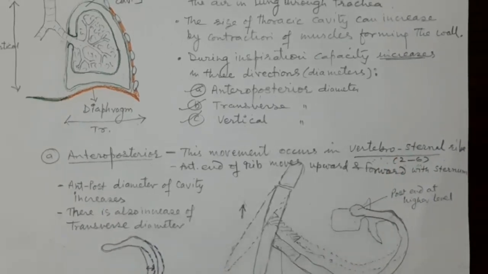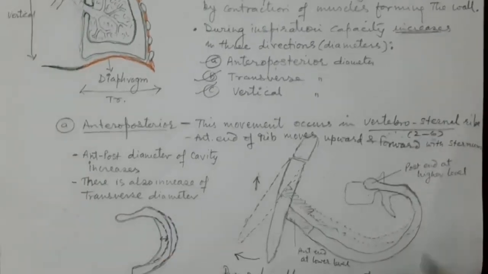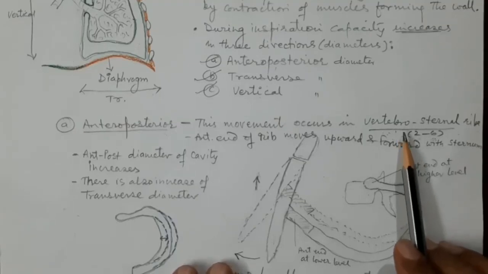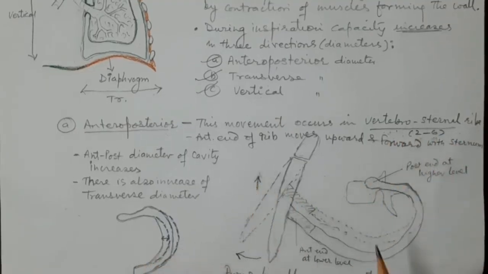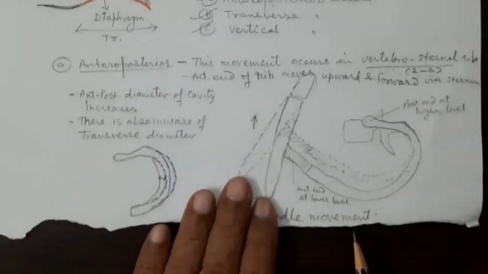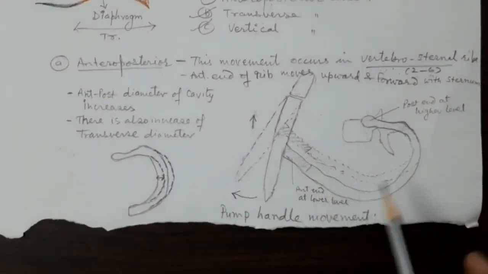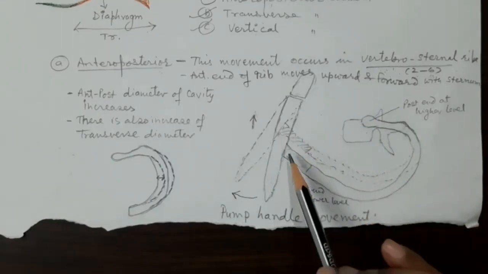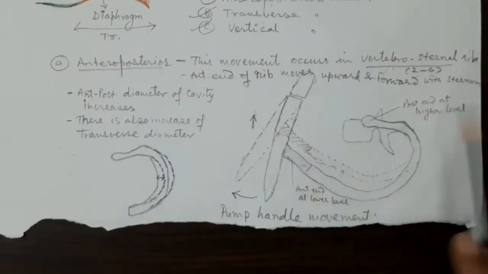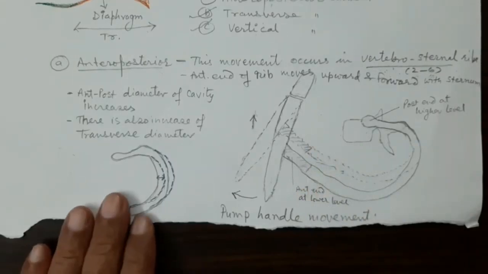Let us see the mechanism, how the anteroposterior diameter will increase due to these vertebro-sternal ribs, 2 to 6. Let us concentrate on this diagram. This is the costal cartilage.